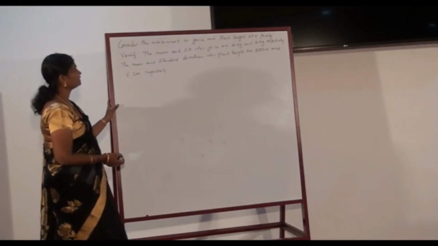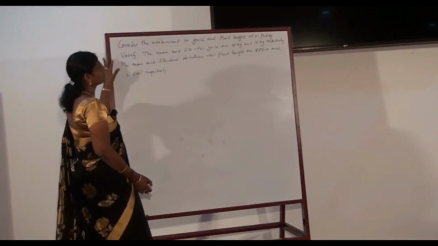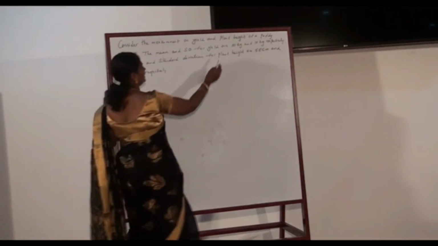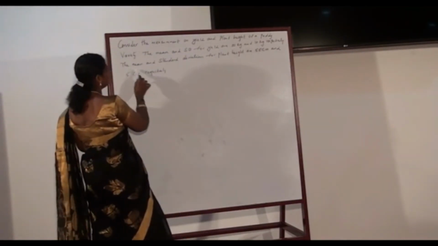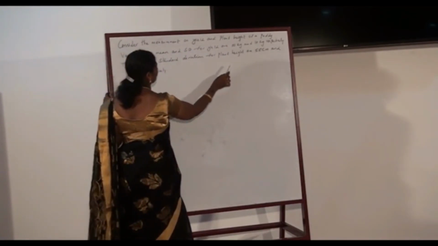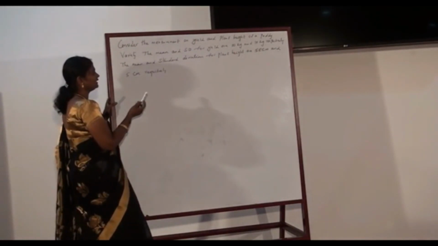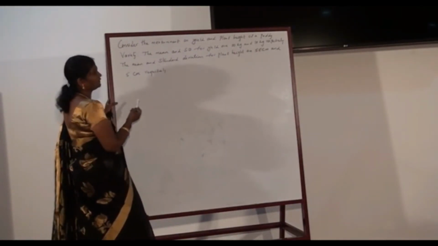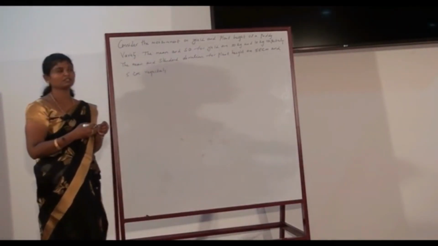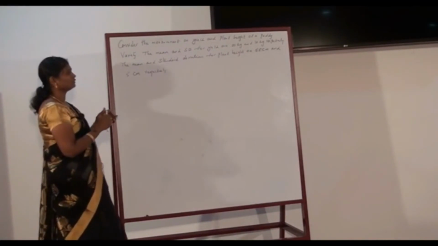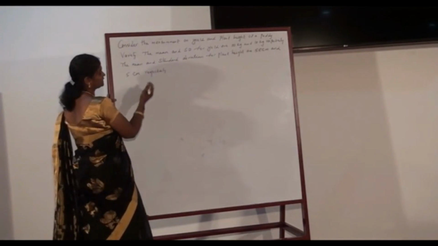Consider the measurement on yield and plant height of a paddy variety. The mean and standard deviation for yield are 50 kg and 10 kg respectively, and the mean and standard deviation for plant height are 55 cm and 5 cm. Here yield and the heights are given in two different units. Hence with the help of standard deviation we cannot compare these two. We are going to use coefficient of variation to compare these two.